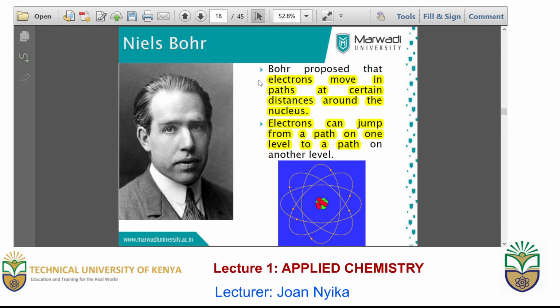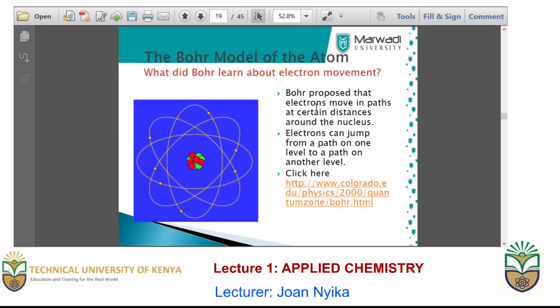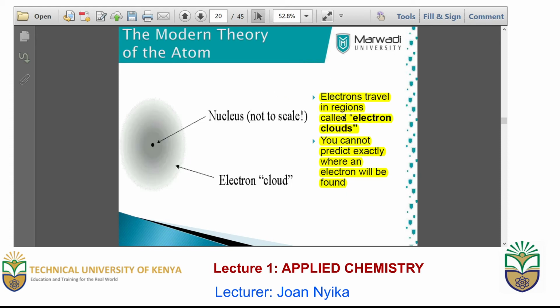Electrons can move from one energy level or one path to another as long as they have enough energy. They can jump from one energy level or one shell to another.